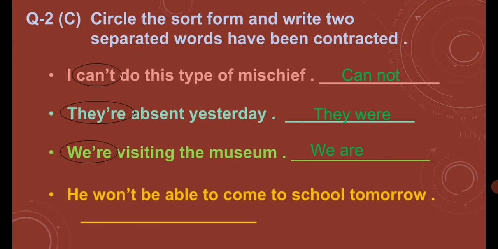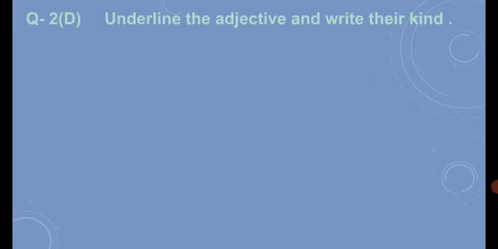Next is, we won't be able to come to school tomorrow. Now first of all we circle the contracted word, which is won't, and then what will we do? Will not is the full form of this contracted word. So again just focus on the particular question. Just understand what is the question and then write the answer according to the question. Otherwise your marks will be cut.